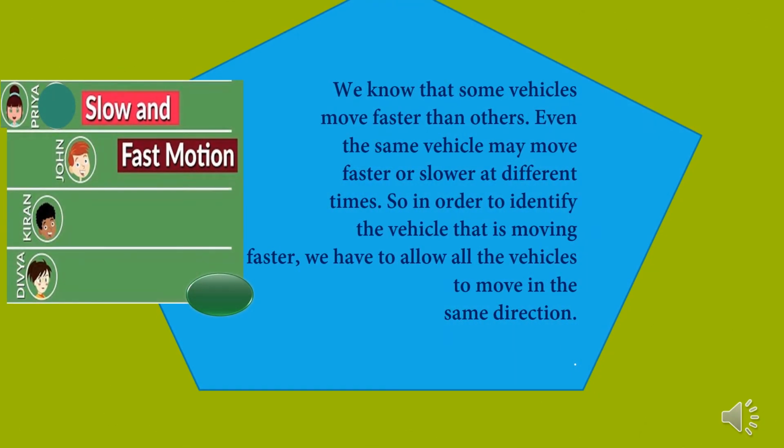We know that some vehicles move faster than others. Even the same vehicle can move faster or slower at different times. In order to identify which vehicle is moving faster, we have to allow all the vehicles to move in the same direction.